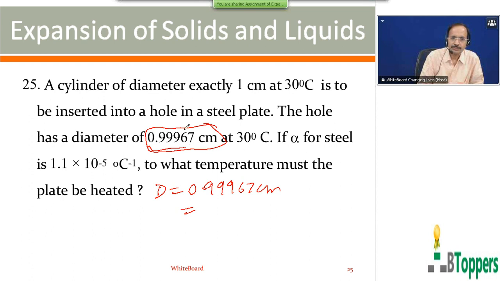So the cylinder which has exactly diameter of 1 centimeter has a greater diameter compared to the diameter of the hole.